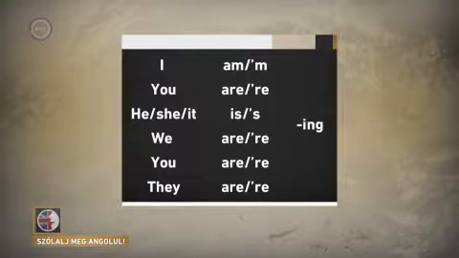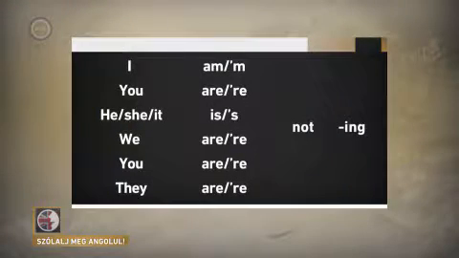What about the negative? Mabel, I'm not running. You're not running, or you aren't running. He's not running, or he isn't running. She's not running, or she isn't running. It's not running, or it isn't running. We're not running, or we aren't running. You're not running, or you aren't running. They're not running, or they aren't running. Phew! And so, here we are, at the point of no return.